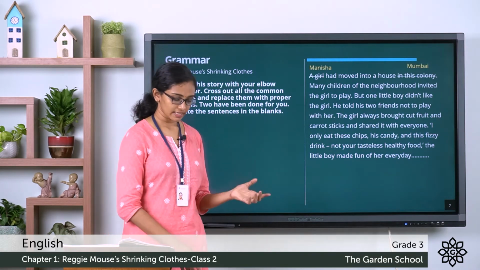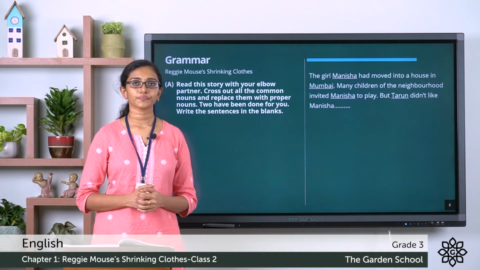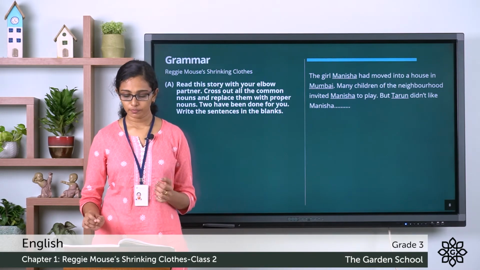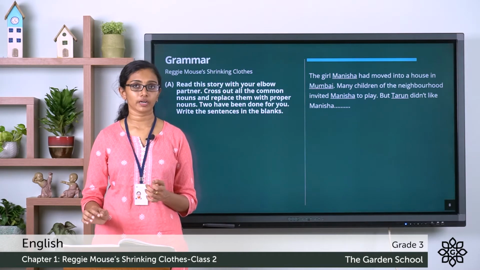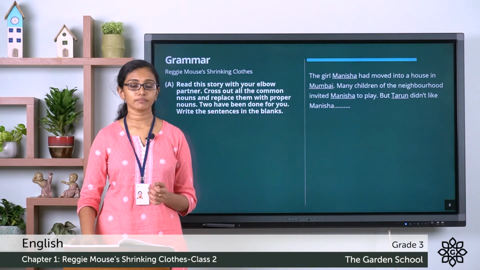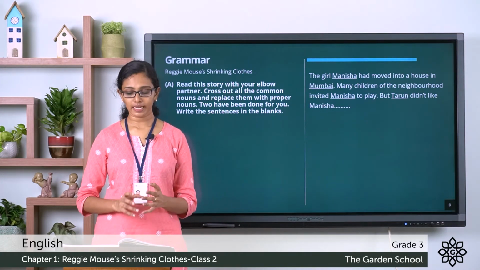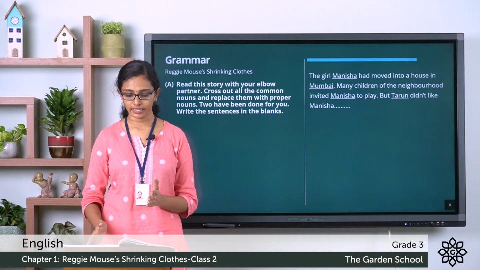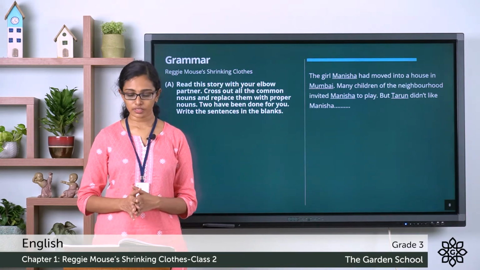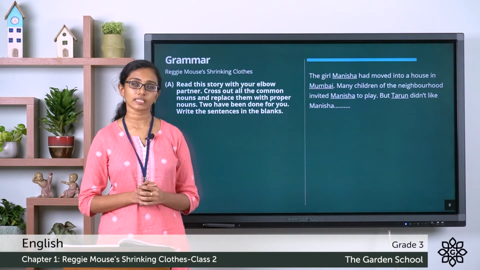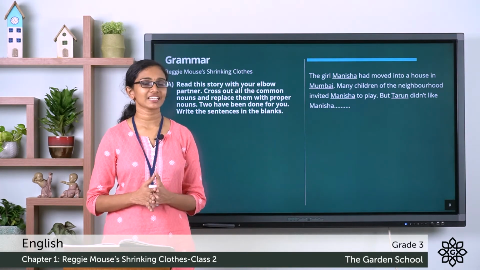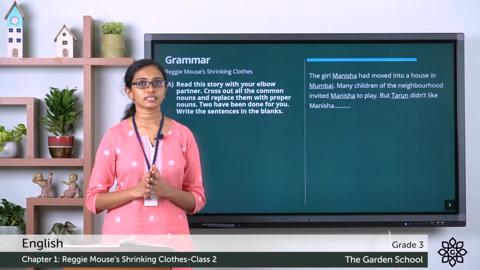So you can use any proper noun of your choice and you have to make sure that you cross out all the common nouns and replace them with proper nouns, and then you have to fill in the blanks given here. You have to rewrite the sentences given there with proper nouns in the space provided. So this is what you have to do in this exercise. I hope this is clear to you. Let's move on to the next section.